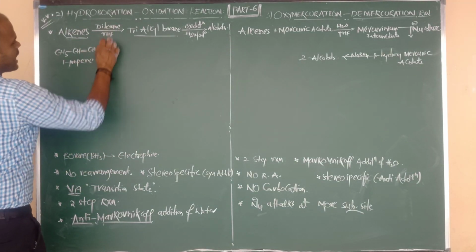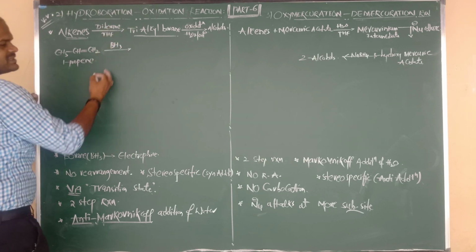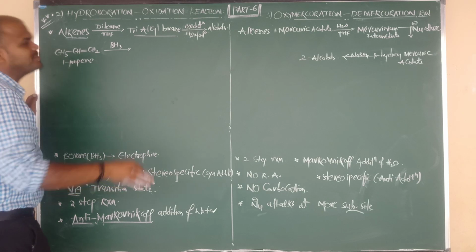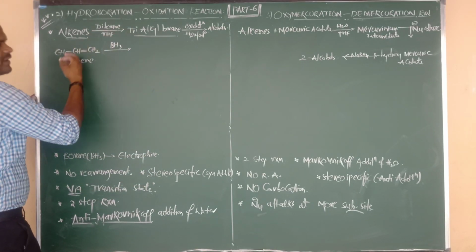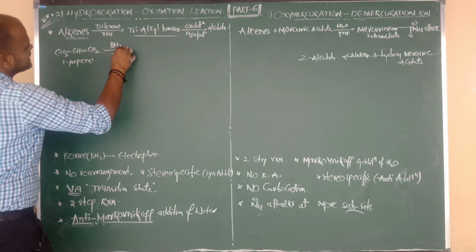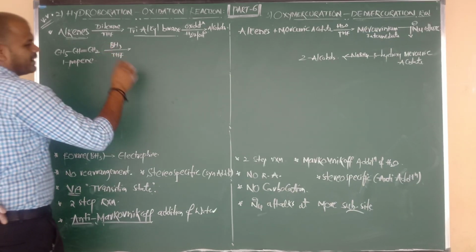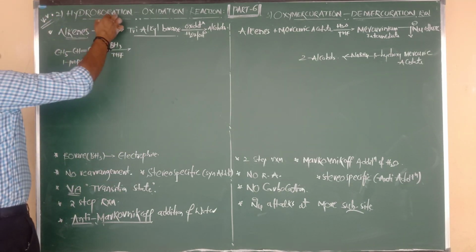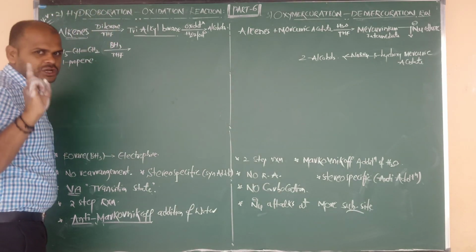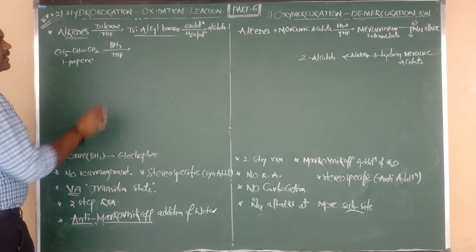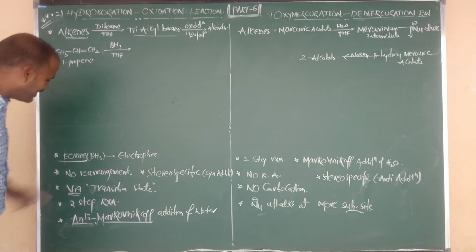So it reacts with borane, or diborane, whose formula is BH3 taken twice. Addition of diborane takes place in the presence of the reagent THF, or tetrahydrofuran. How to do the hydroboration step? This is step 1, addition of BH3, the hydroboration step. Before showing that, I want to say that BH3 is borane.